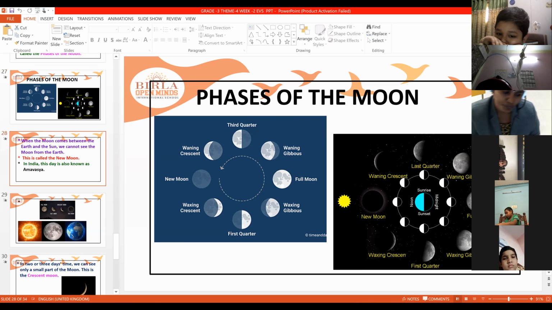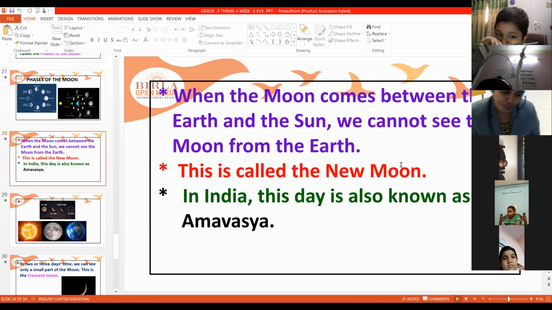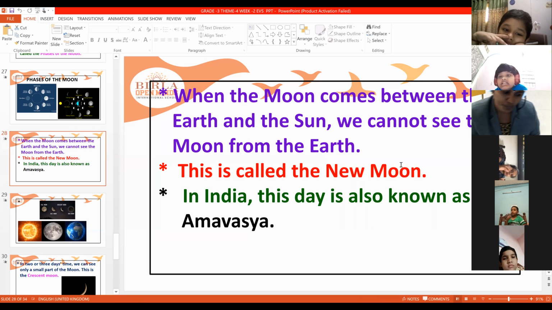How is this possible? When the moon comes between the earth and the sun, we cannot see the moon from the earth. That's the reason this is called new moon, or Amavasya in India.